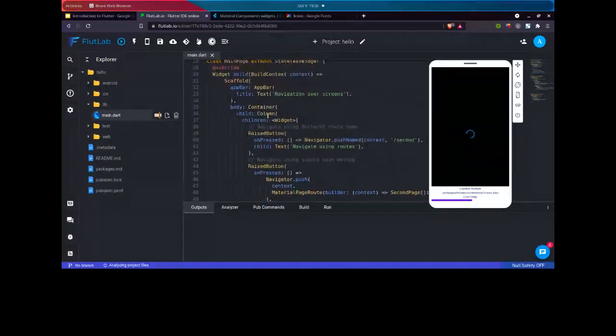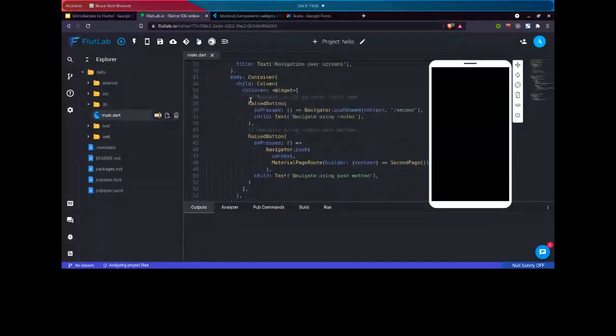Again, we have a column. That means we will be building widgets from top to bottom. And then we have a button, a raised button. Once the screen gets built, it will be more clear.